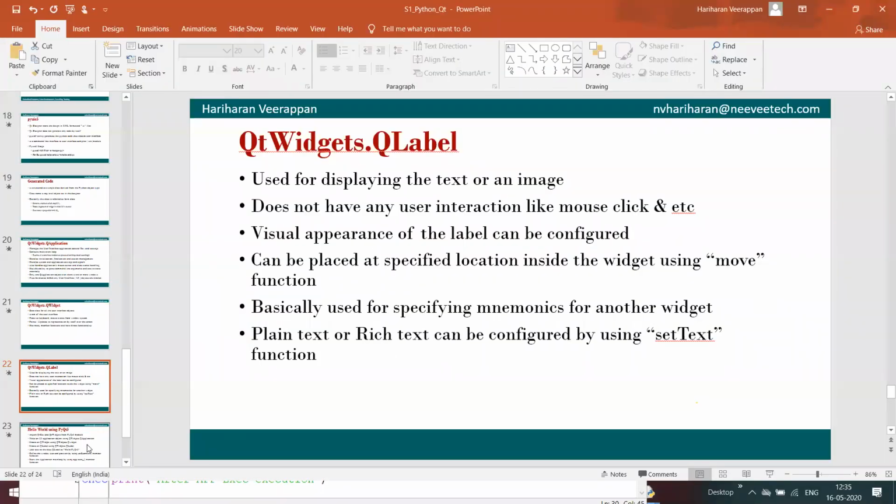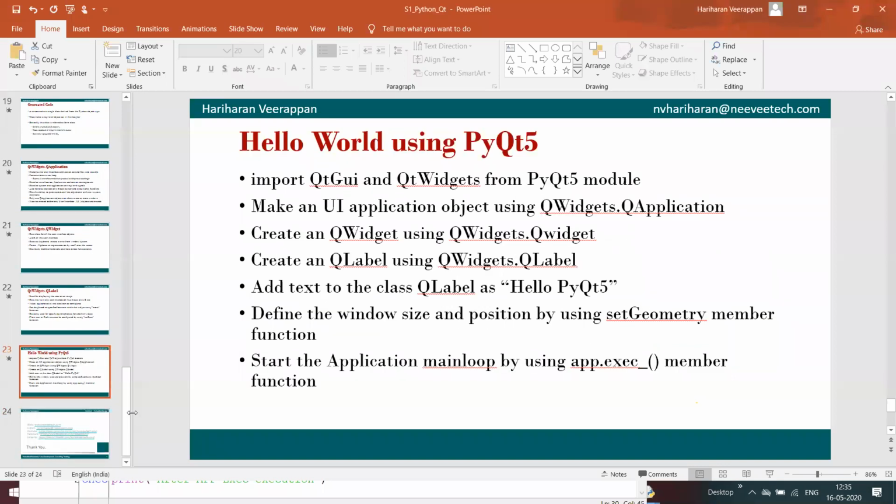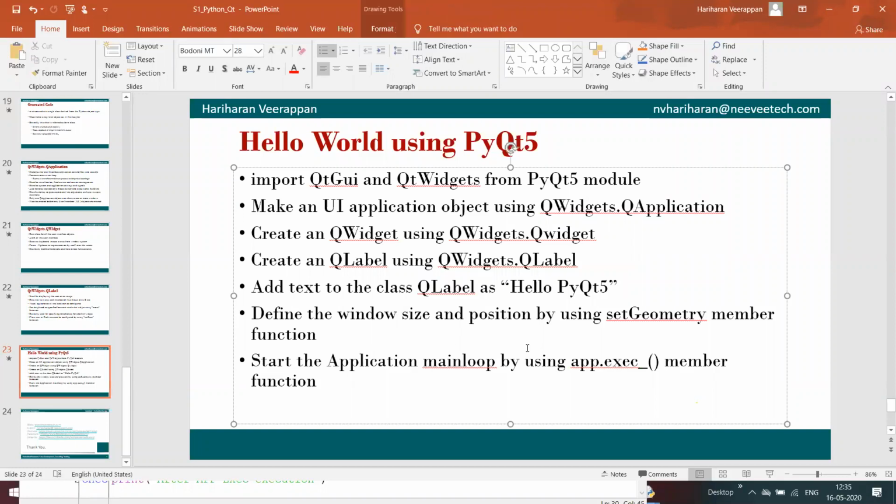And we have the hello world. We ran that hello world application with the dialog.ui created, and we can link the QWidget and label over here, and run the application with the help of this information. Basically, the application main loop runs with the help of app.exec, so that continuous signals and event monitoring happen in the main loop.